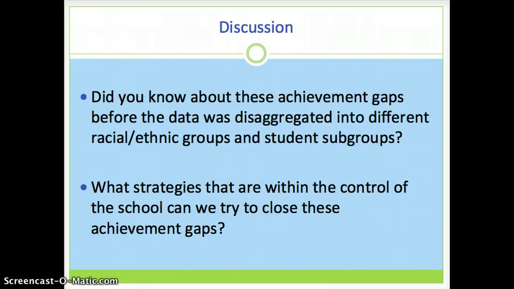Finally, I will leave you with these two discussion questions. Question 1. Did you know about these achievement gaps before the data was disaggregated into different racial and ethnic groups and student subgroups? And question 2. What strategies that are within the control of the school can we try to close these achievement gaps?